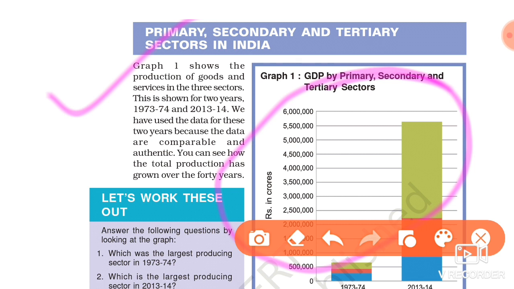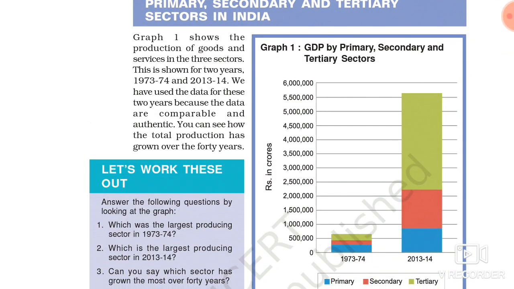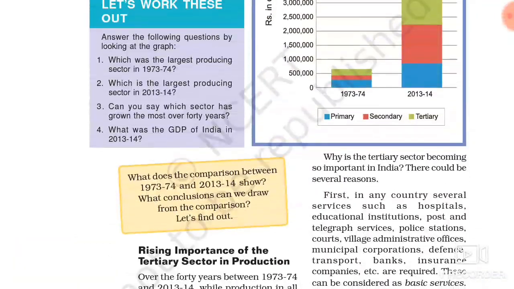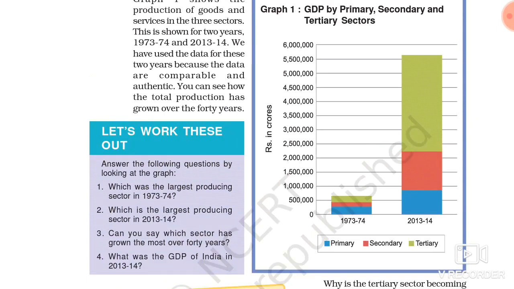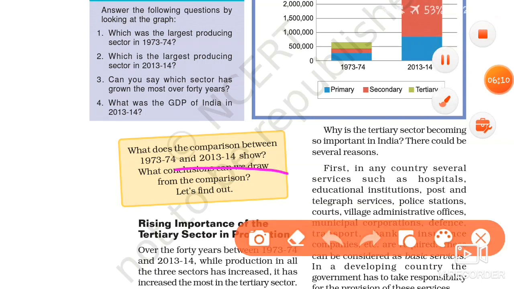So here you see the GDP by the primary, secondary and tertiary sectors is very low in 1973-74, but with the development of farming or agricultural activities and with the development of technology, now in all the sectors, primary, secondary, tertiary, the GDP is increasing in 2013-14. But if we see the importance of the three sectors, we find that the importance of the tertiary sector is now rising.